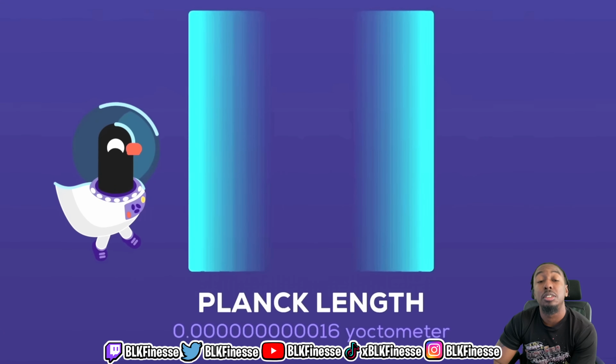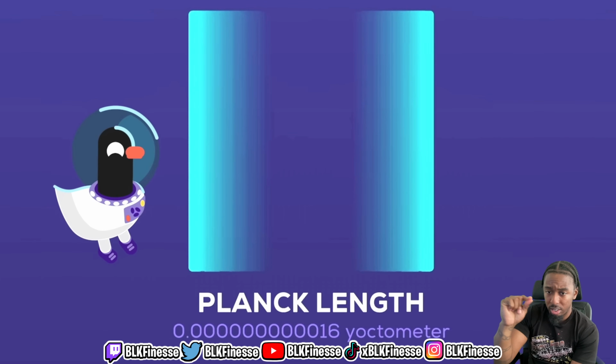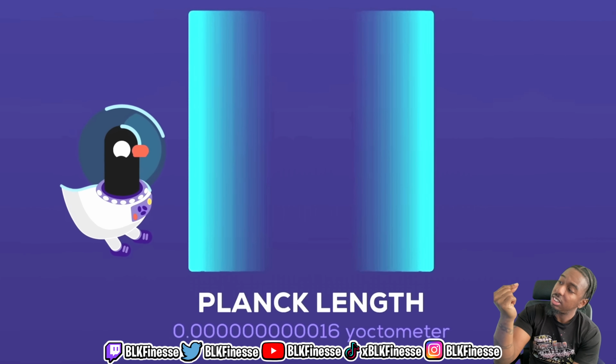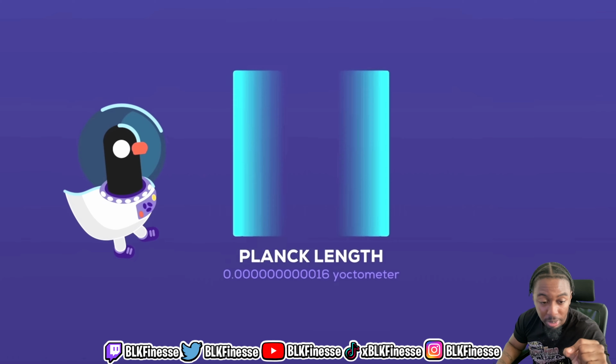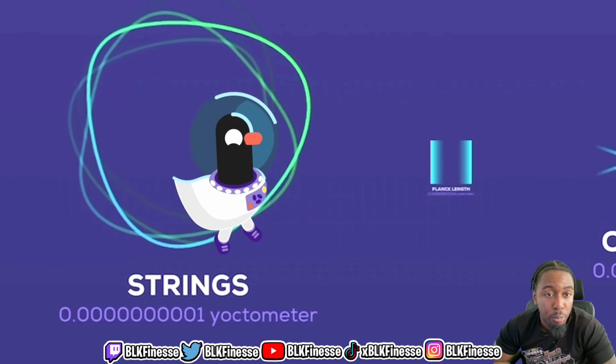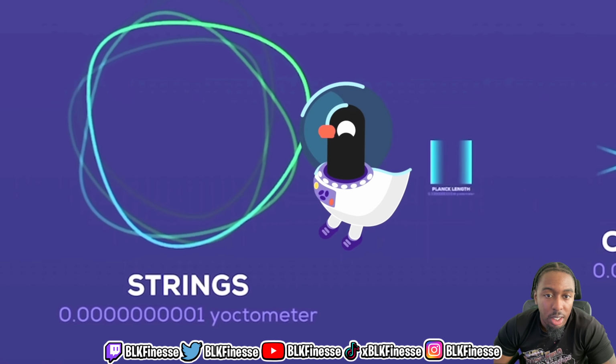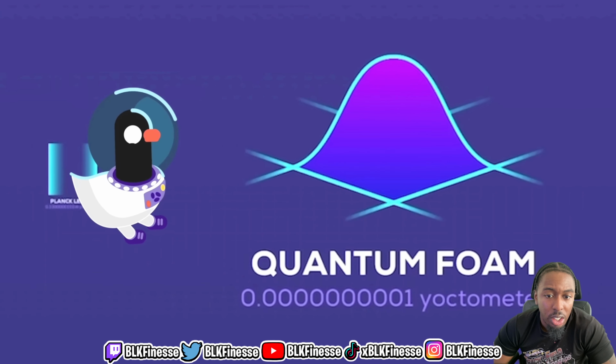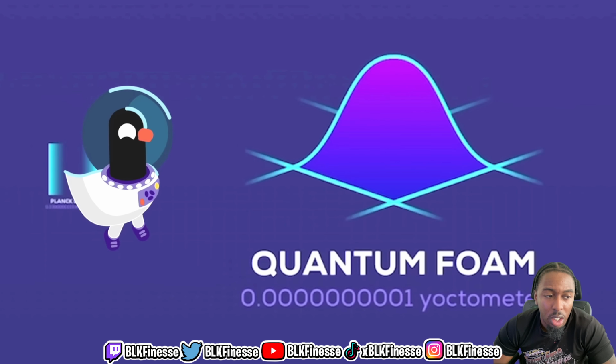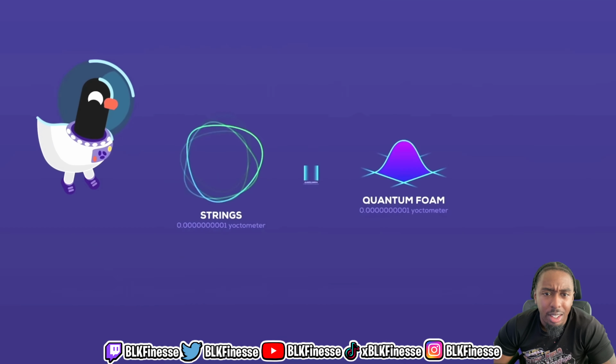Planck length, 1.6 times 10 to the negative 11th power yoctometers, a unit of length. That's smaller than me pinching my fingers together. Strings, 1 times 10 to the negative 10th power yoctometers. Tiny threads that make up the fundamental building blocks of the universe. Quantum foam, 1 times 10 to the negative 10th power yoctometers. Virtual particles and energy at extremely small scales of space-time.